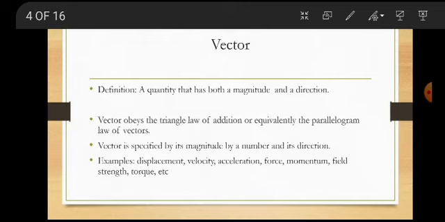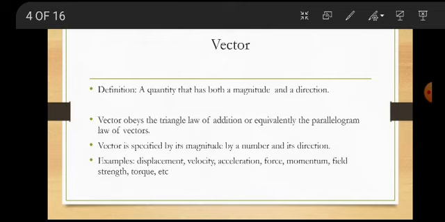It flows from one place to another in a particular direction. So it has both magnitude and direction, but it does not obey the vector laws of addition. That's why electric current is called a scalar, even though it has magnitude and direction.